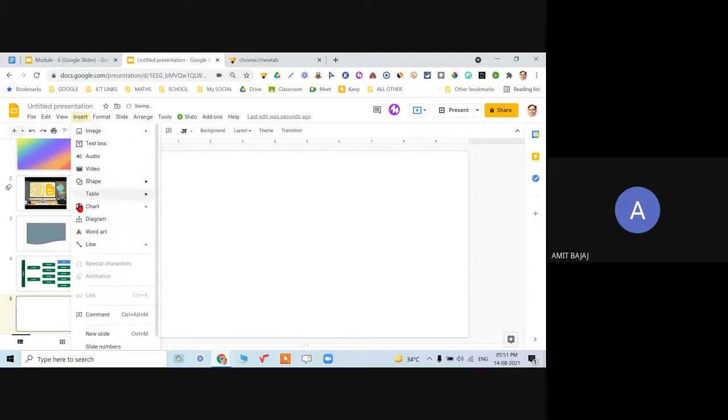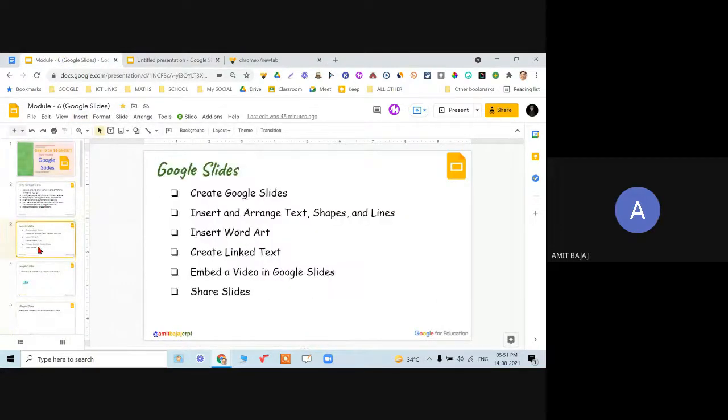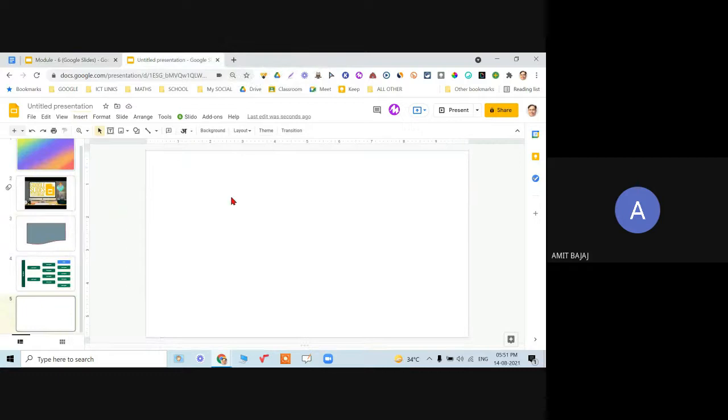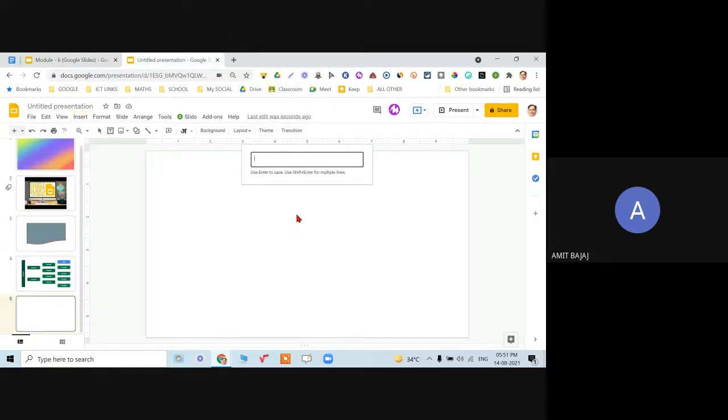Then in insert, we have the option for word art. And you check, this is specifically mentioned here in the exam: insert word art. So how can word art be inserted? Click on insert word art, and now whatever word you want to add here, you can always type.